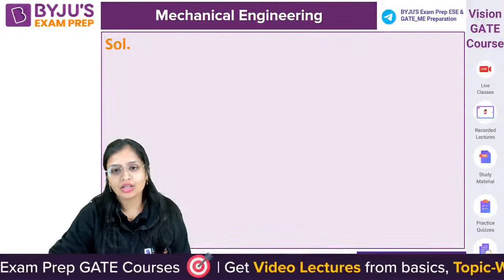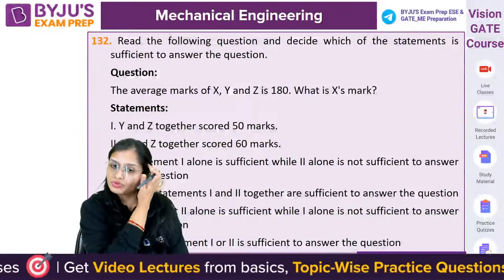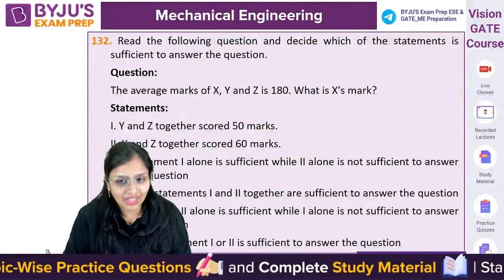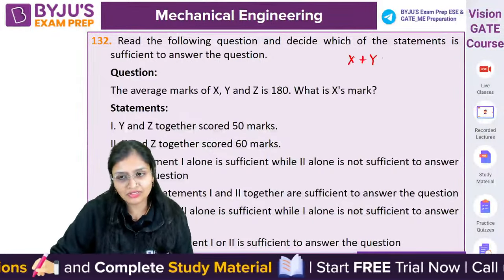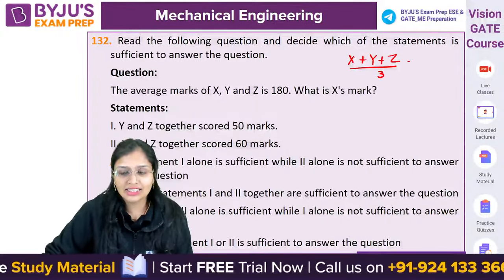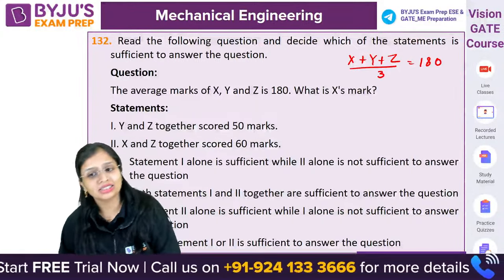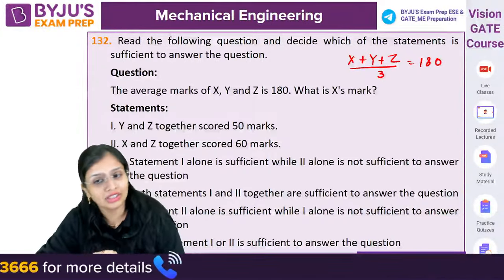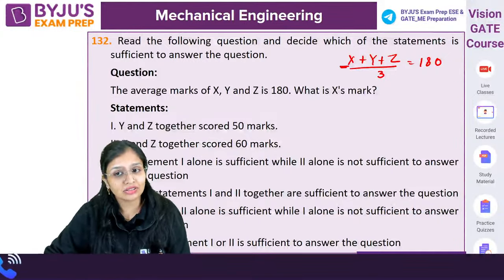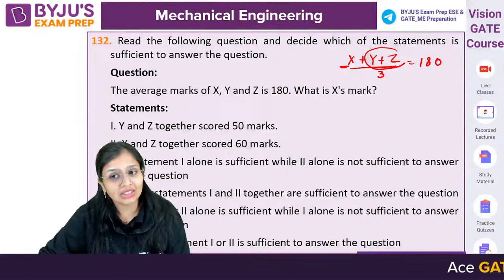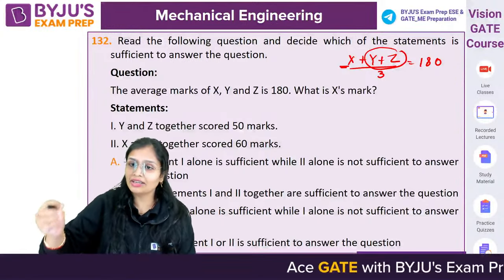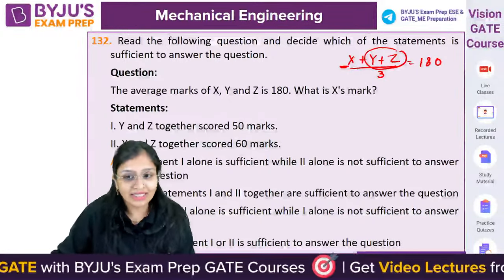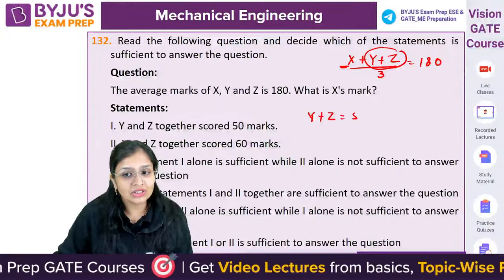Okay. Now, the average marks of X, Y and Z is 180. So average marks means sum of observation divided by number of observation. This is given to you in the question. Average marks is given to you. In the question, it is asking you to calculate how much X got the marks. How can I calculate X marks? Common sense apply. If I know how much marks Y and Z got, okay, if I know their marks, I will subtract it from the total. I will get it. Now, first statement is Y and Z together scored 50 marks.